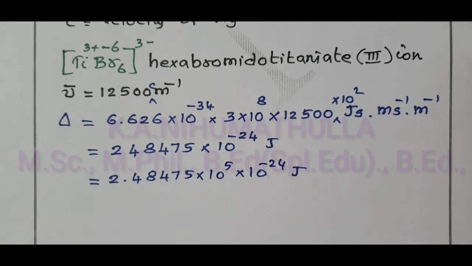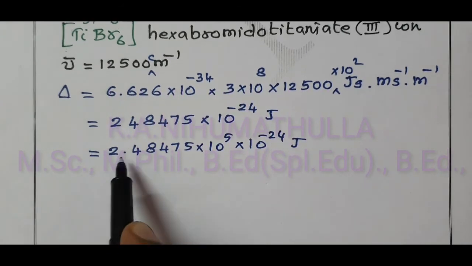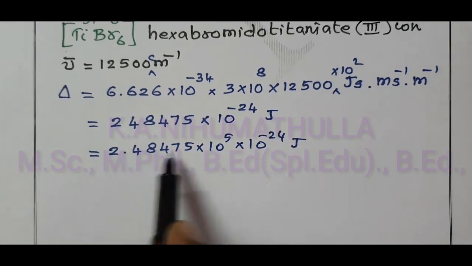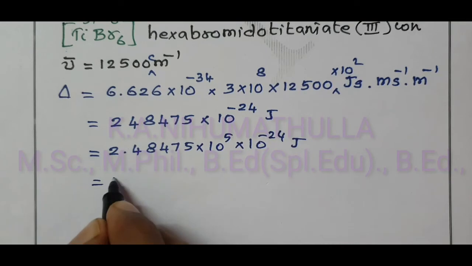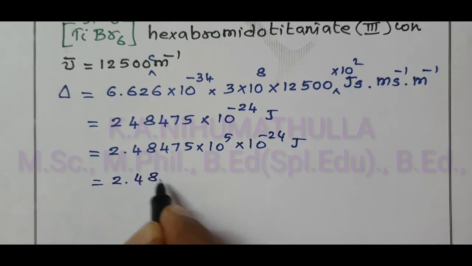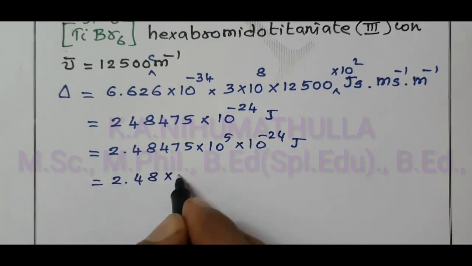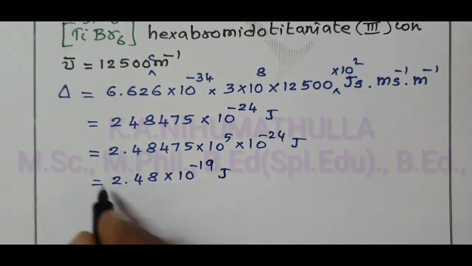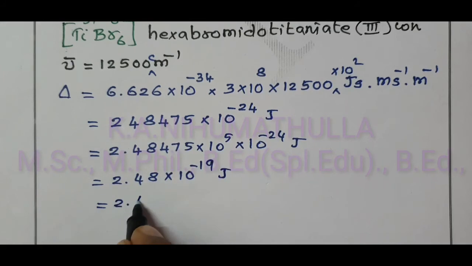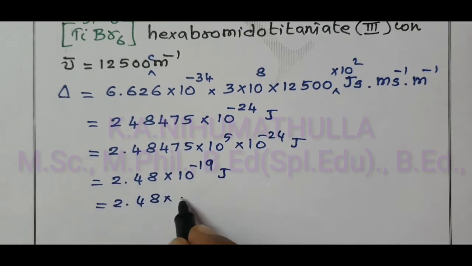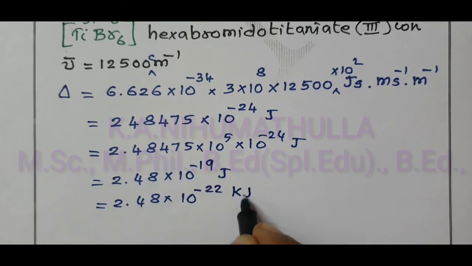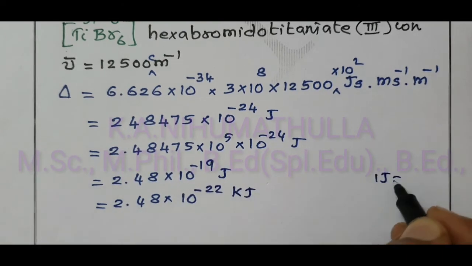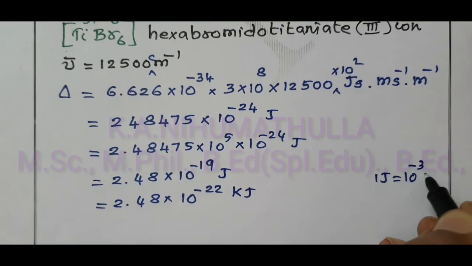Instead of taking all the values after the decimal point, you can simply take 2.48 into 10 power minus 19 joule, or 2.48 into 10 power minus 22 kilojoule. 1 joule equals 10 power minus 3 kilojoule.